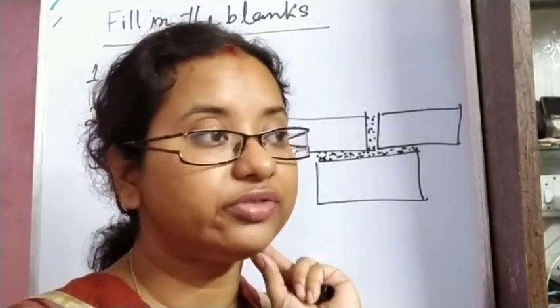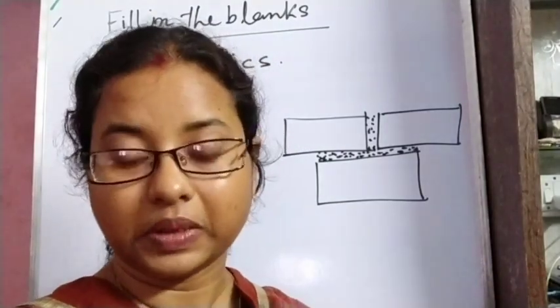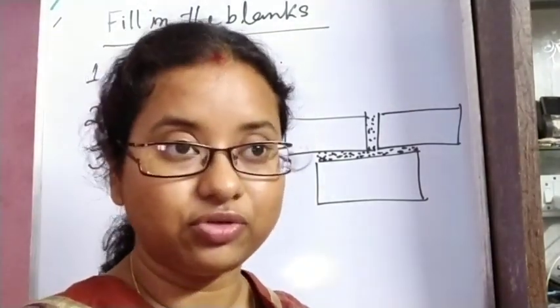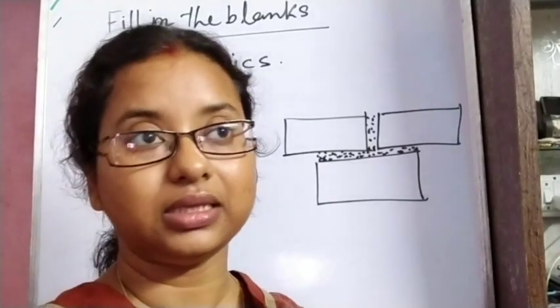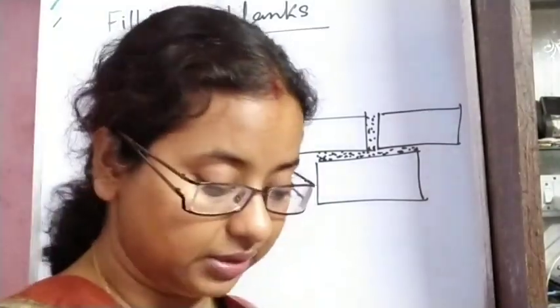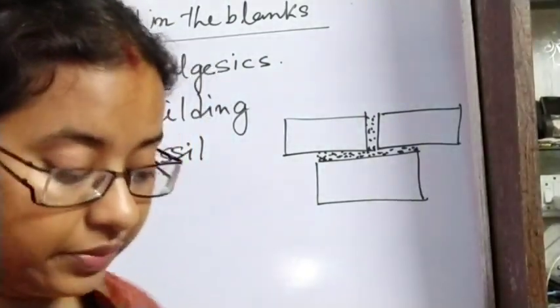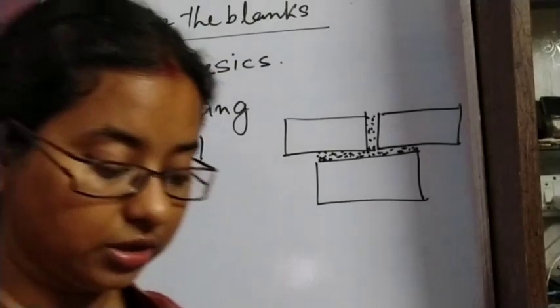Coal we generally get from the dead bodies of plants. For petroleum, animals are there, and at the same time some plants may also be there. So this will be a fossil fuel. Coal is a fossil fuel. Next, number 4.